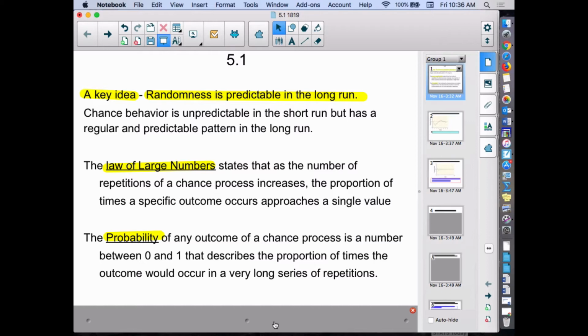It's a number between 0 and 1 that describes the proportion of times the outcome would occur in a very long series of repetitions. So that's a lot of writing, but it basically is just describing what really is happening when we talk about probability of some random phenomenon. Like if I'm going to roll a die, roll a number cube, the randomness means that I don't know what I'm going to get from trial to trial to trial. But the law of large numbers says if we kept rolling over and over again, the proportions that we get for each of the different sides are all going to settle out, in the case of a number cube, to 1/6 for each side. That 1/6 is what we're calling the probability.